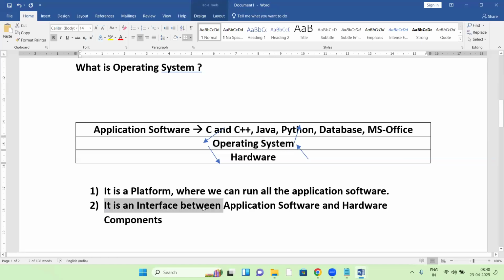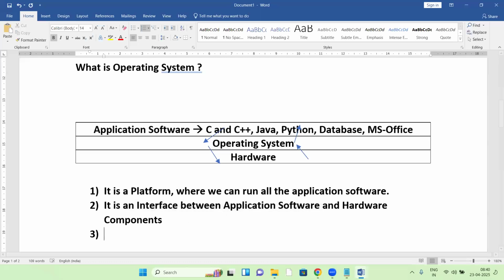Voice is an interface. It's an interface between application software and hardware components. Clear? So what is operating system? It's a platform and it's an interface between these two.